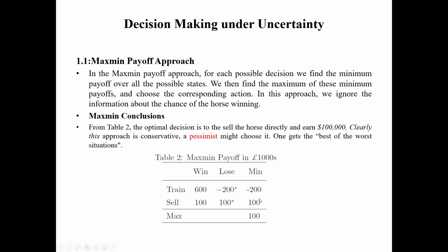Now from these two states' minimum values, we will choose the maximum one. Which one is the maximum? Yes, definitely this is 100. 100 means 100,000 coming into your pocket, versus minus 200,000, which is the cost. So definitely 100 is better than this one. So we choose 100. Basically this is called the max-min approach. We choose the maximum from the minimum payoffs. And this is a pessimistic approach. One gets the best of the worst situation.